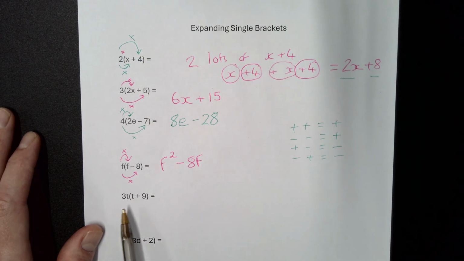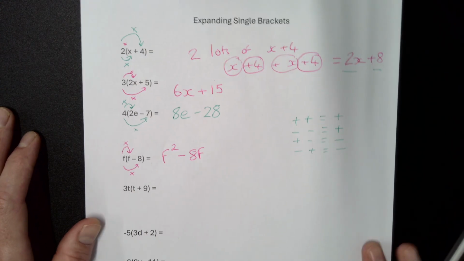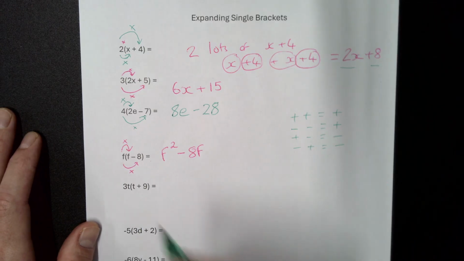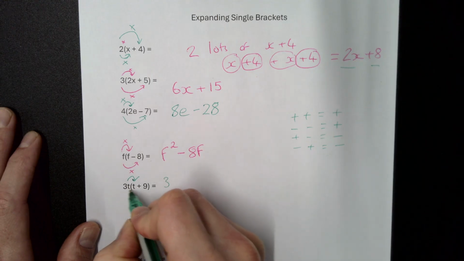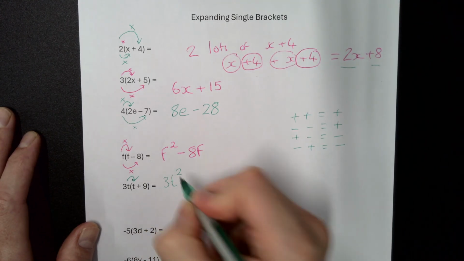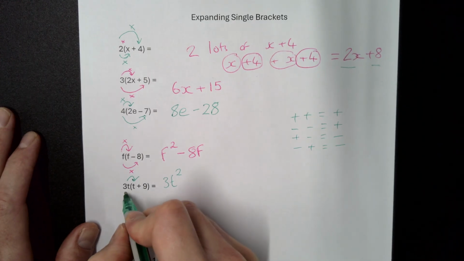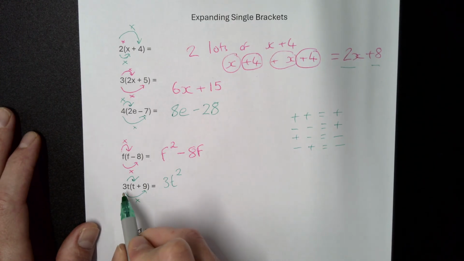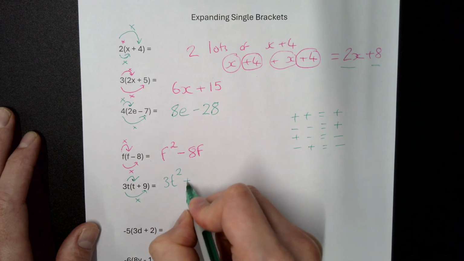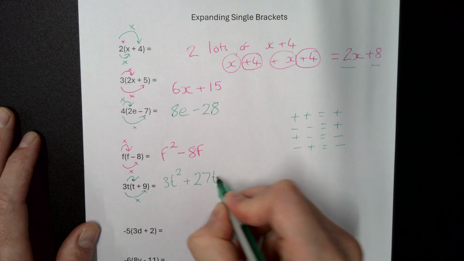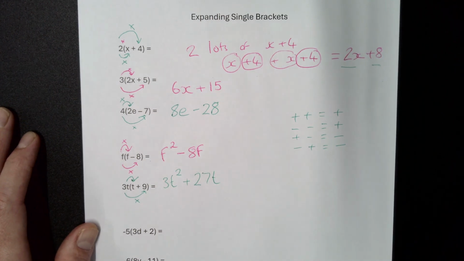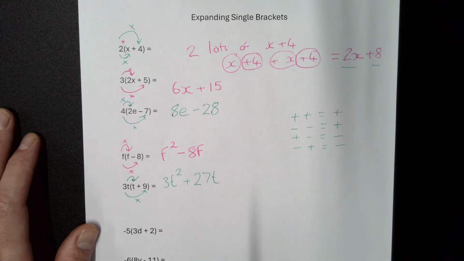They may also put a number with a letter on the outside, so all we do for this one is 3t times t, so that's 3 lots of t times t, which is t squared. We then got 3t times 9, well 9 times 3 is 27, they're both positive, so it's a plus 27 lots of t. Now again from my last video on simplifying expressions, we can only add the same powers of t together, so these will keep separate.